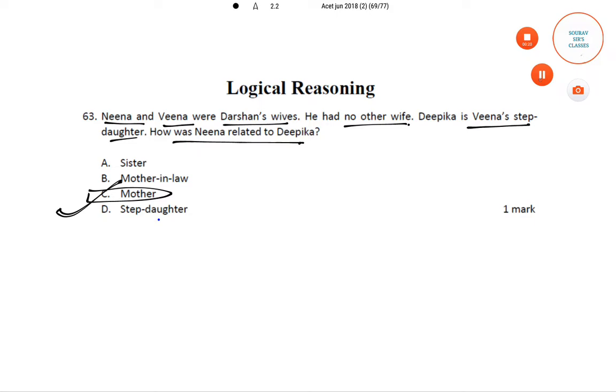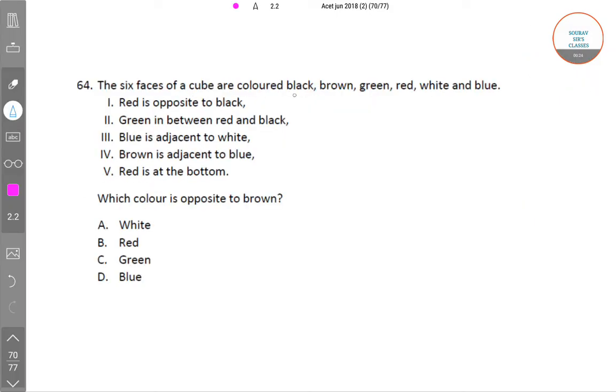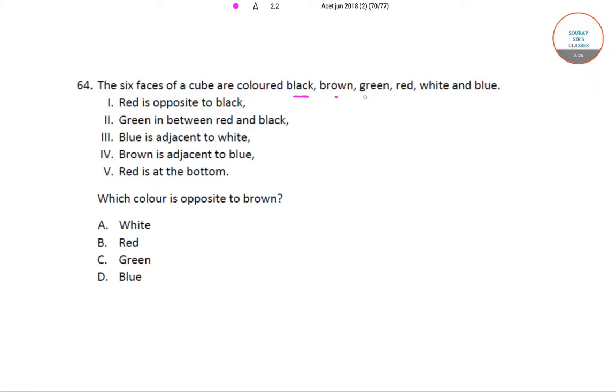The next question is, the six faces of a cube are colored black, brown, green, red, white and blue, where red is opposite to black, green is in between red and black, blue is adjacent to white, brown is adjacent to blue and red is at the bottom. Then which color is opposite to brown?